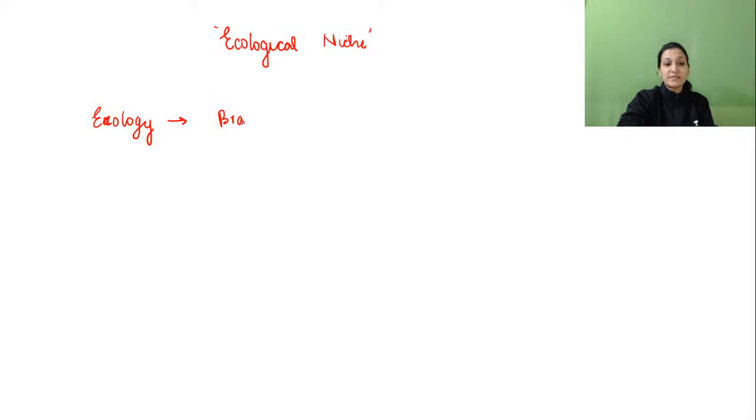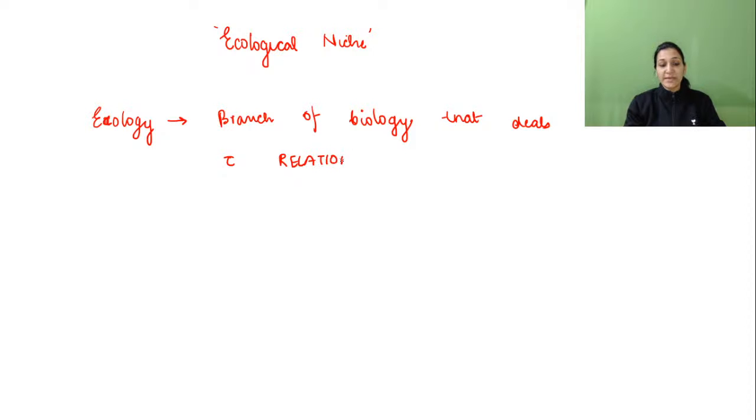So, a branch of science, and specifically a branch of biology that deals with relation, important word, relation of organisms to one another, and to their environment.